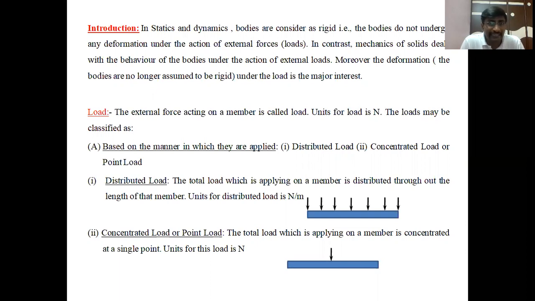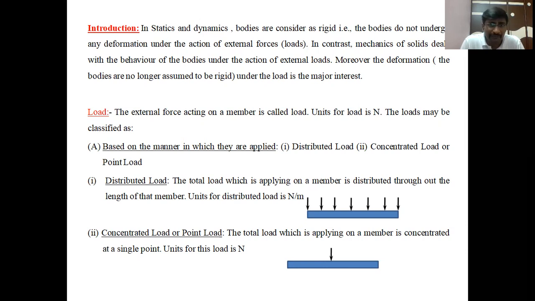In statics and dynamics in the engineering mechanics subject, which we already studied in the first year, bodies are considered rigid. Rigid means the bodies do not undergo any deformation under the action of external forces. But mechanics of solids deals with the behavior of bodies under the action of external loads. Moreover, the deformation under the load is the major interest in mechanics of solids.